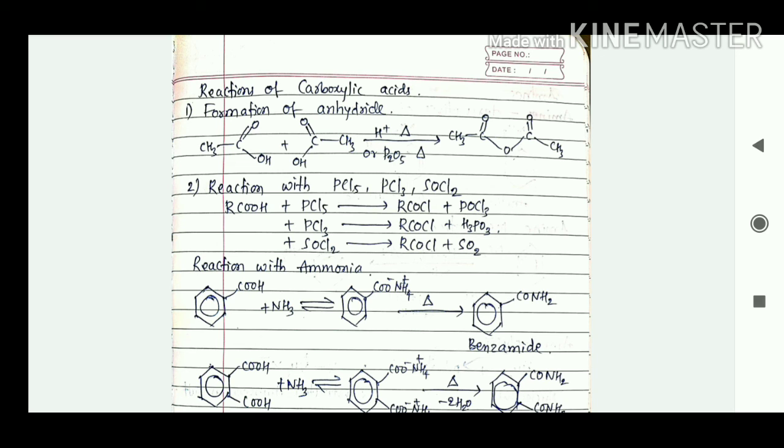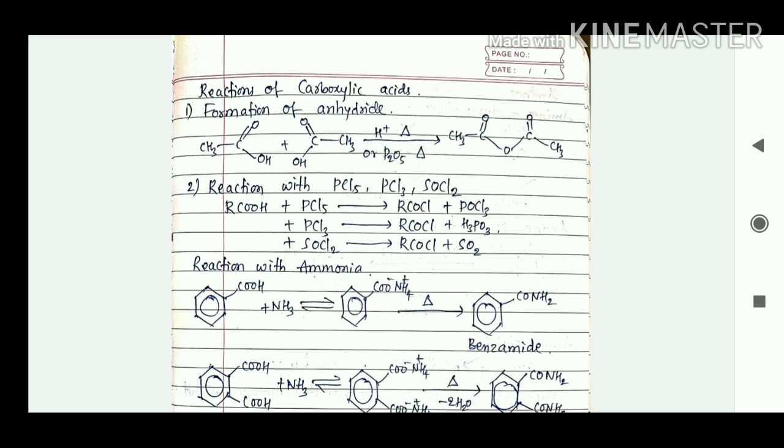So again this carboxylic acid reacts with PCl3, PCl5 and SOCl2 to give the corresponding acid chlorides, right? So RCOOH plus PCl5 gives RCOCl, POCl3; like that PCl3, RCOCl; like that SOCl2, RCOCl, SO2.